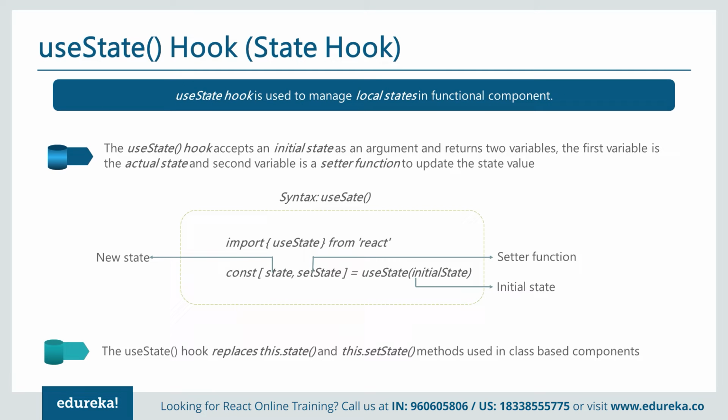The useState hook is used to manage local state in a functional component. The useState hook accepts the initial state as an argument and returns two variables. The first variable is the actual state and the second variable is the setter function. So we don't have this.setState here. We specify the first variable as my state and the second as the setter of that state. It can be any variable name. The useState hook replaces this.state and this.setState in a class-based component. I'll show you going forward how exactly we can manage that.